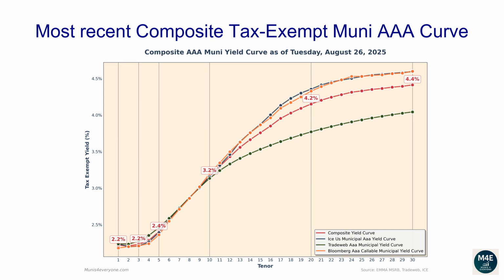The three-year yield is 2.23%. The 5-year yield is 2.4%. The 10-year yield is 3.16%. The 20-year yield is 4.15%. The 30-year yield is 4.41%.